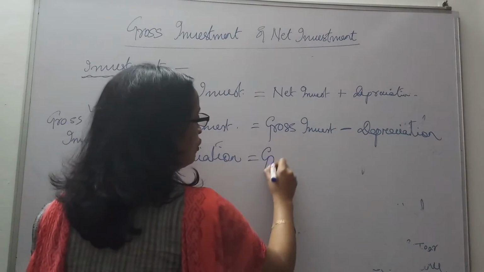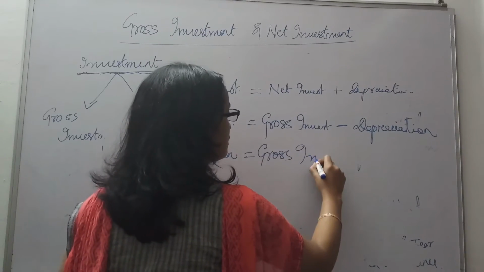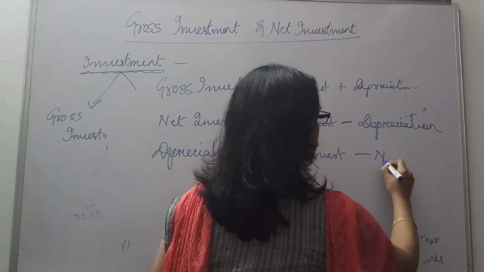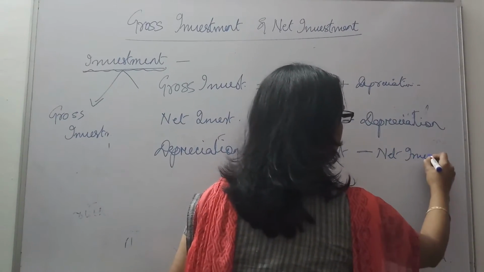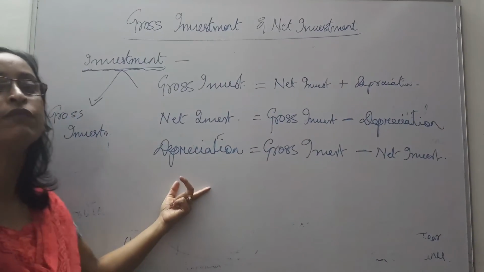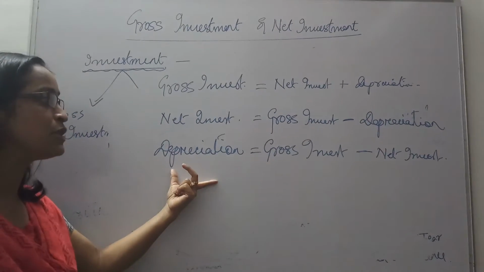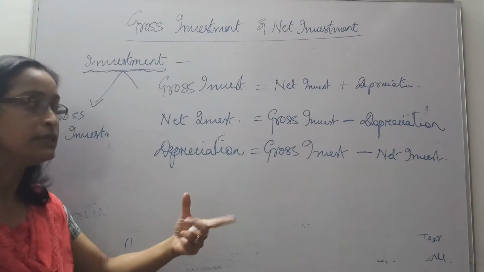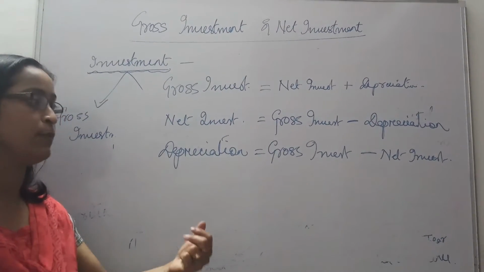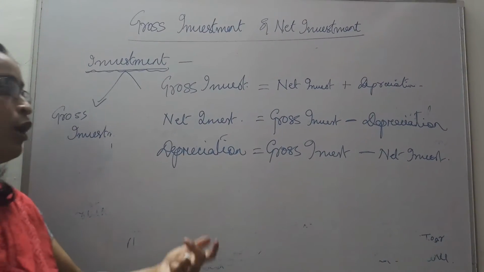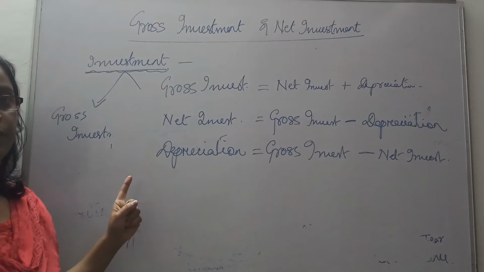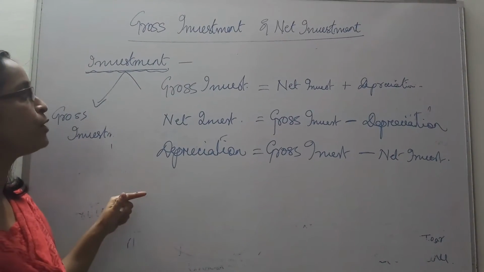It is gross investment minus net investment. From the gross, when you subtract net investment, we get the amount of depreciation. What is depreciation? By how much amount the value of our fixed asset is falling down. Why is it falling down? Maybe because of expected obsolescence, or passage of time, or normal wear and tear. So these concepts are very important.